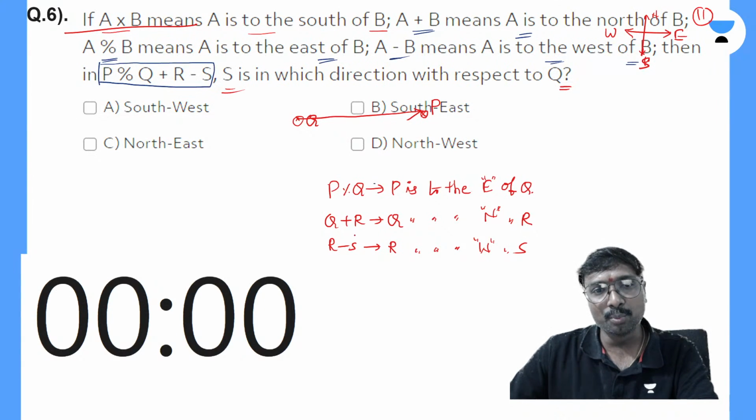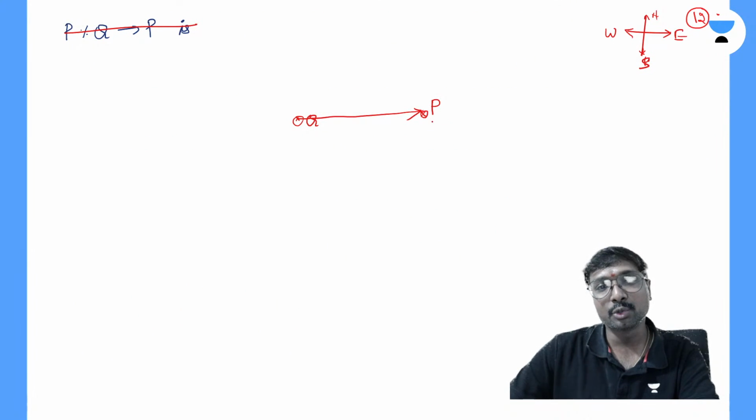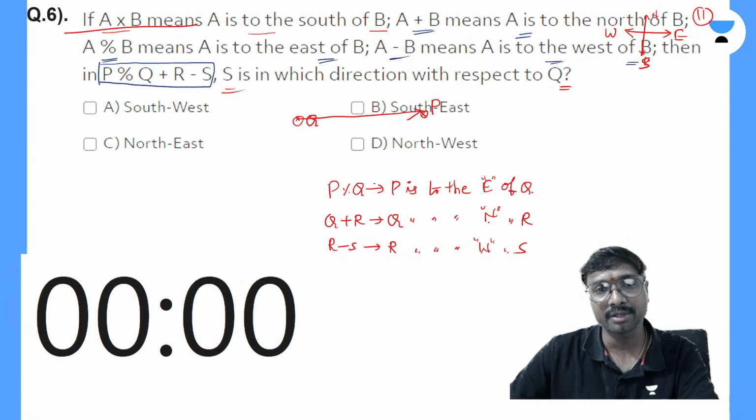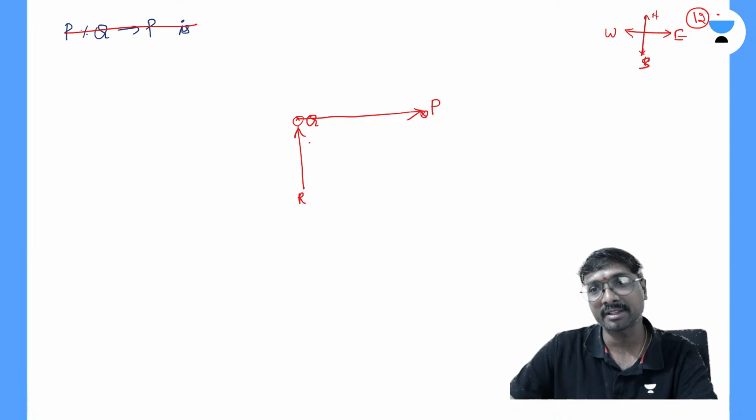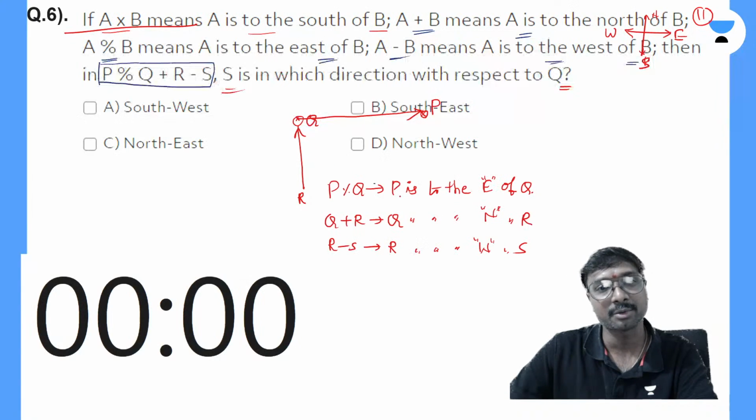And Q plus R means that Q is to the north of this R, right? You can say Q is to the north of this R. Q is on the north side of this R means, this is your R, and on the north side of R, Q is present.